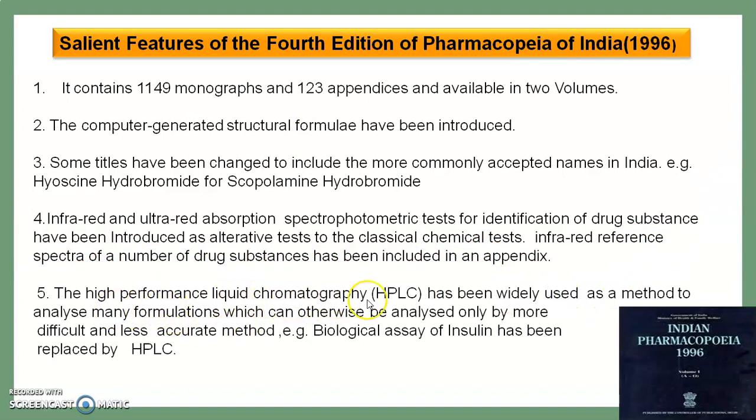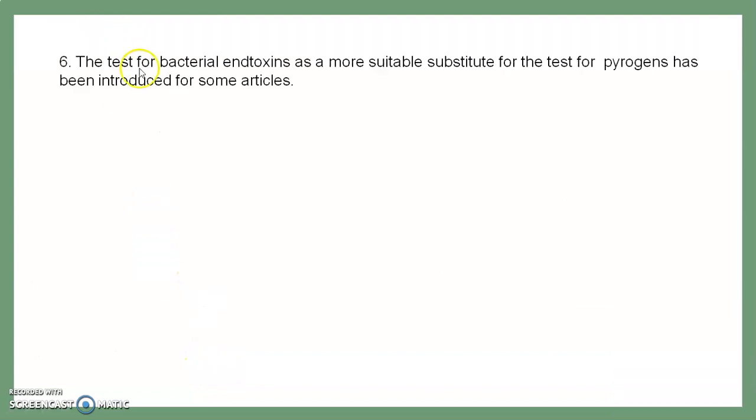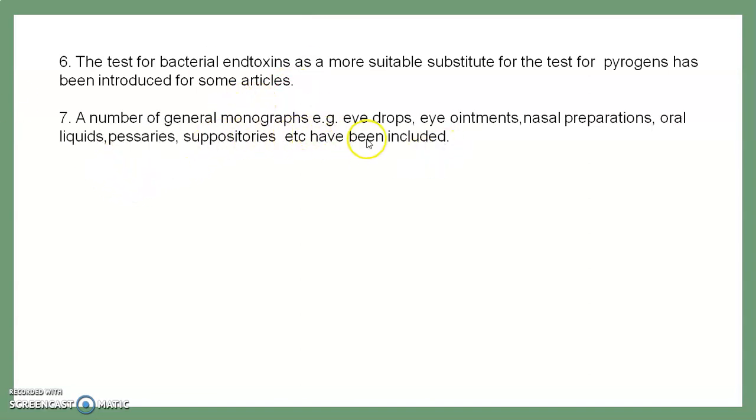High performance liquid chromatography, that is HPLC, has been widely used as a method to analyze many formulations which could otherwise be analyzed only by more difficult and less accurate methods. For example, the biochemical assay of insulin has been replaced by the HPLC method. Then the test for bacterial endotoxin as a more suitable substitute for the pyrogen test has been introduced for some articles. A number of general monographs, for example eye drops, eye ointment, nasal preparations, oral liquids, pessaries and suppositories, have been included.